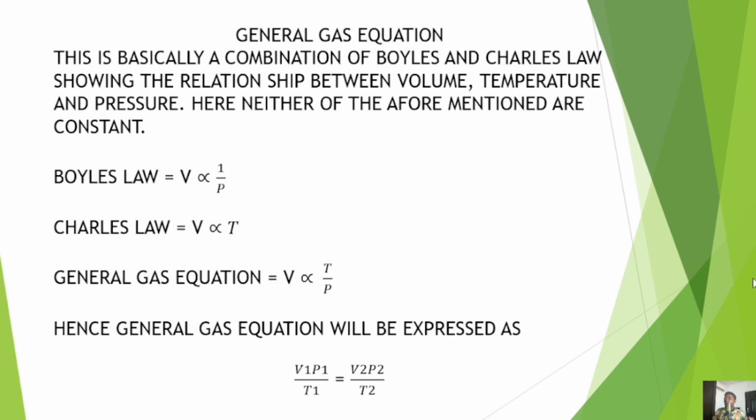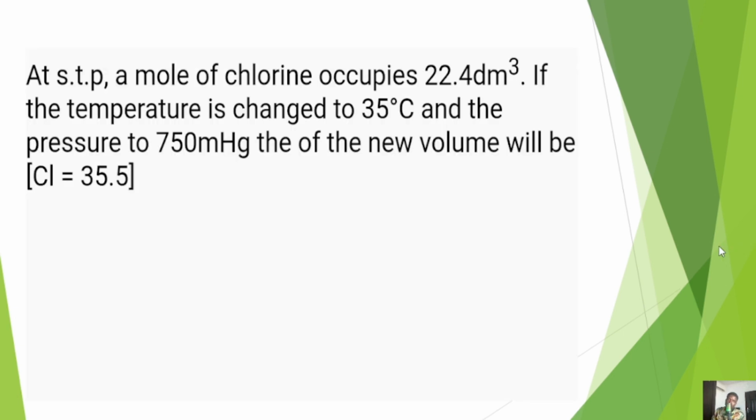So have this in mind: when all three variables, volume, temperature, and pressure, change in a particular question, that describes what we refer to as the general gas equation. Okay, so let's look at this question. At STP, a mole of chlorine occupies 22.4 dm cube. If the temperature is changed to 35 degrees Celsius and the pressure to 750 millimeter mercury, what is the new volume of the gas? Now, the first interesting thing we need to see here is STP.